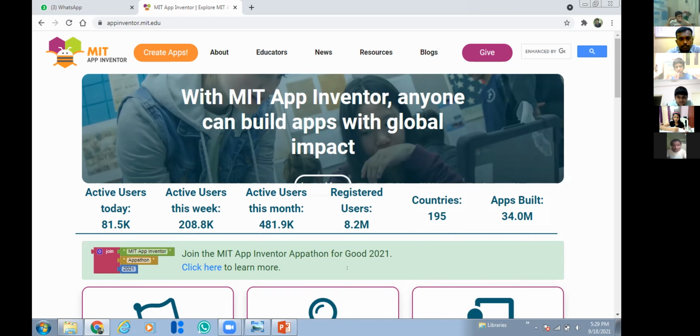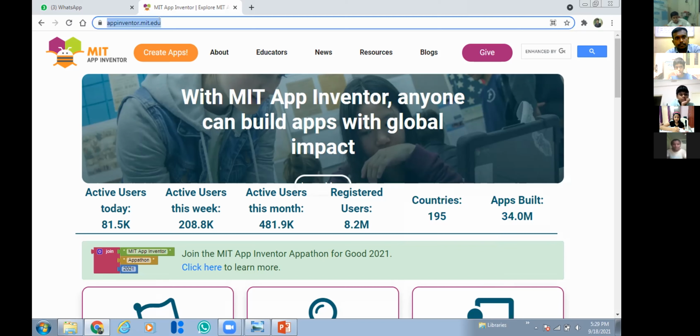Sir, could you give the link in the chat box? I opened that website now. You can open the website if you want, but everyone note down the points. That is very important, so that afterwards you can do it.